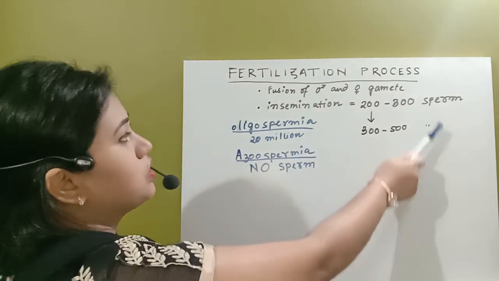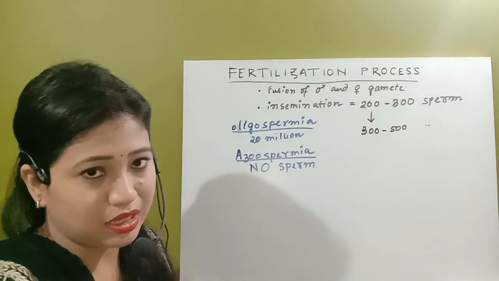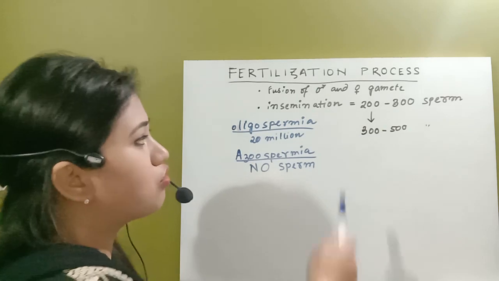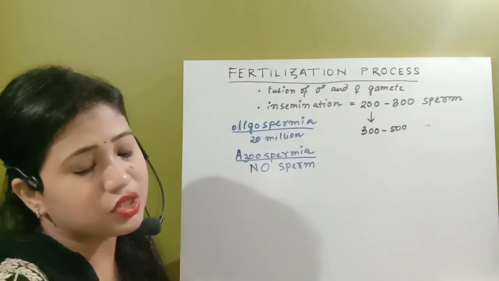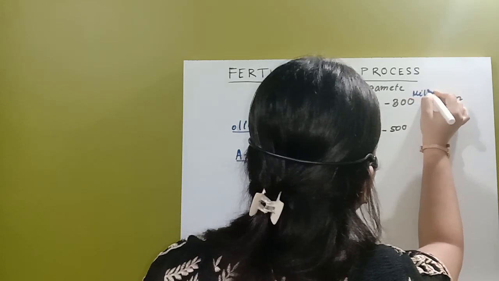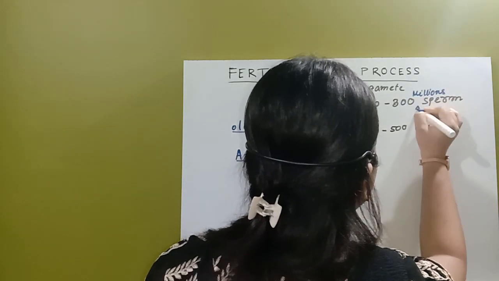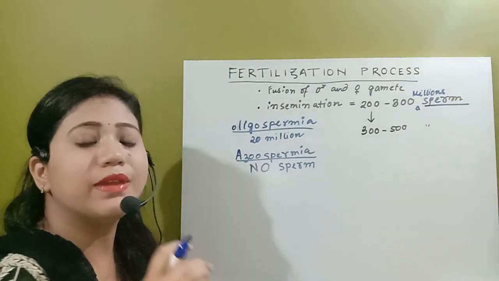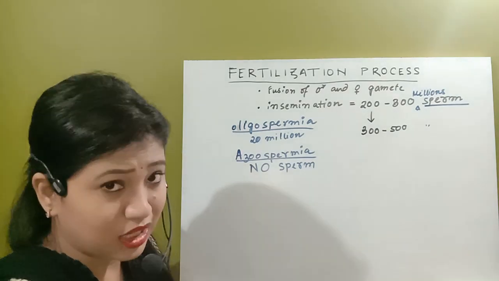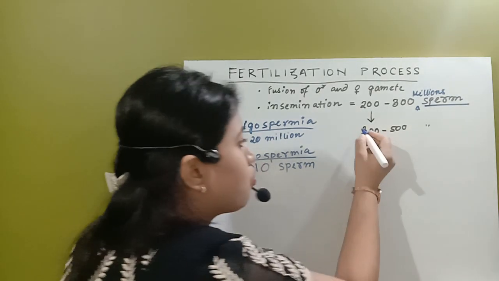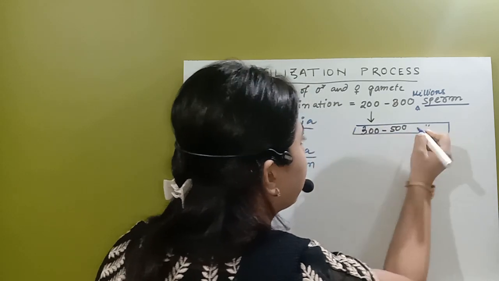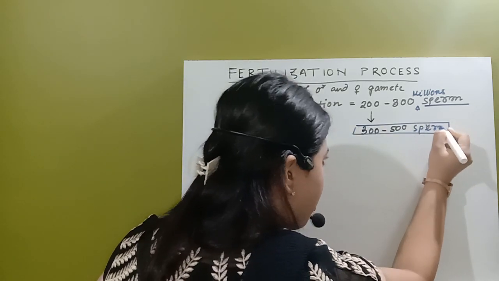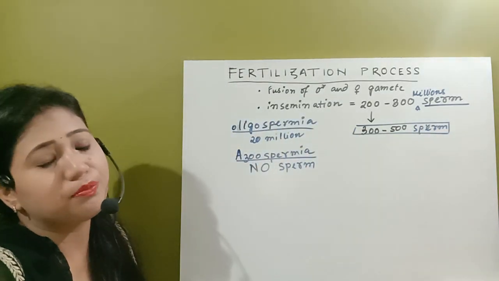In normal conditions, in one insemination, that means one ejaculation, around 200 to 300 million spermatozoa are deposited in the vagina, and from that only 300 to 500 sperm can reach the site of the fallopian tube.